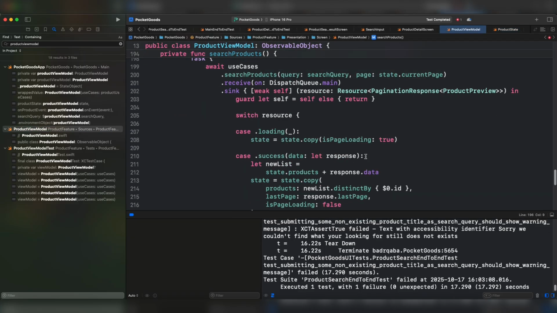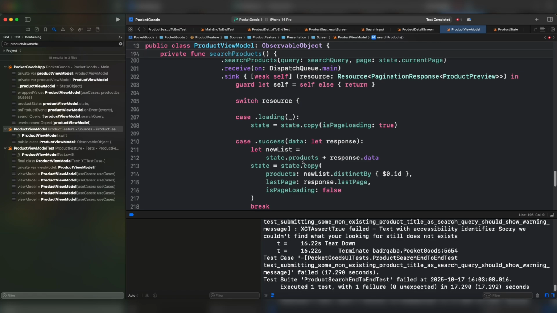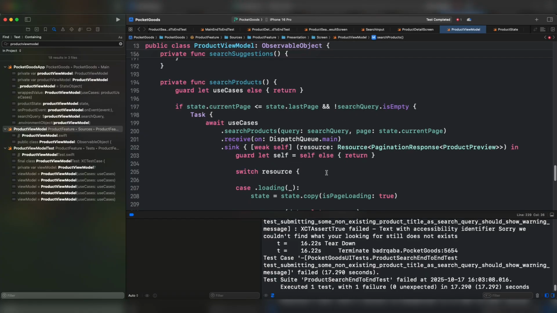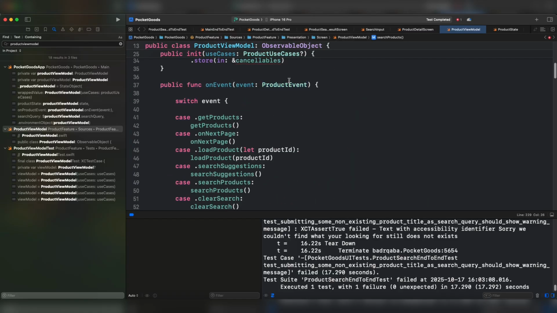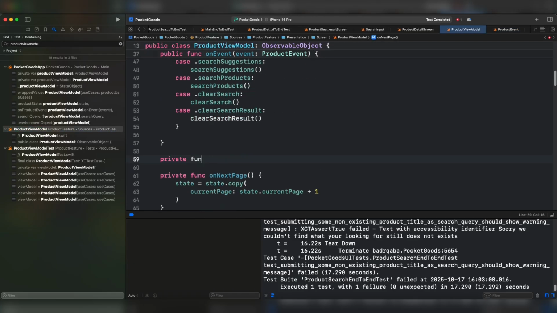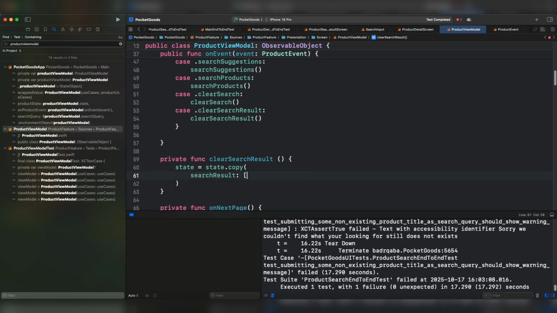And instead of products, we have to do search results. I would like to add another event. If we keep it like this, we're gonna have another problem. Perhaps if we have some pagination under the search products, we're going to add the old list to the new list. We don't want this kind of behavior. Products event, gonna add another event, clear search results. It's gonna be triggered whenever the user clicks on the magnify icon. Let's implement this. Private function, search result, empty array.